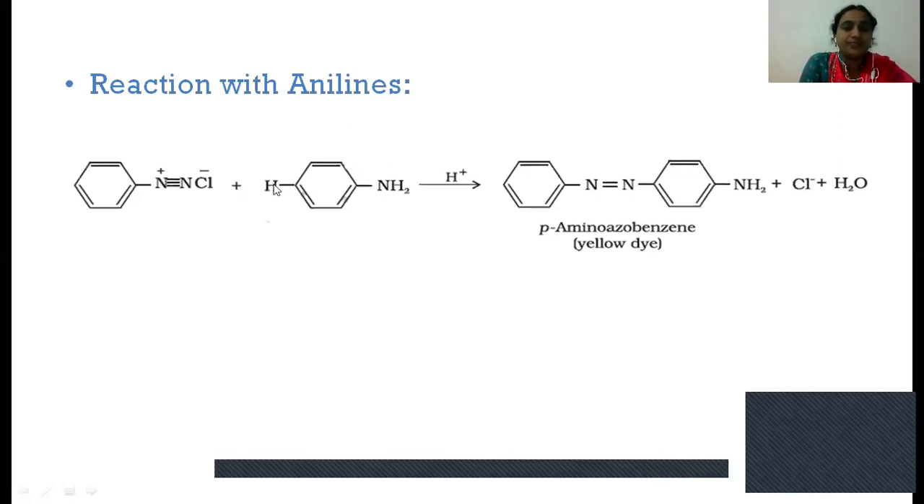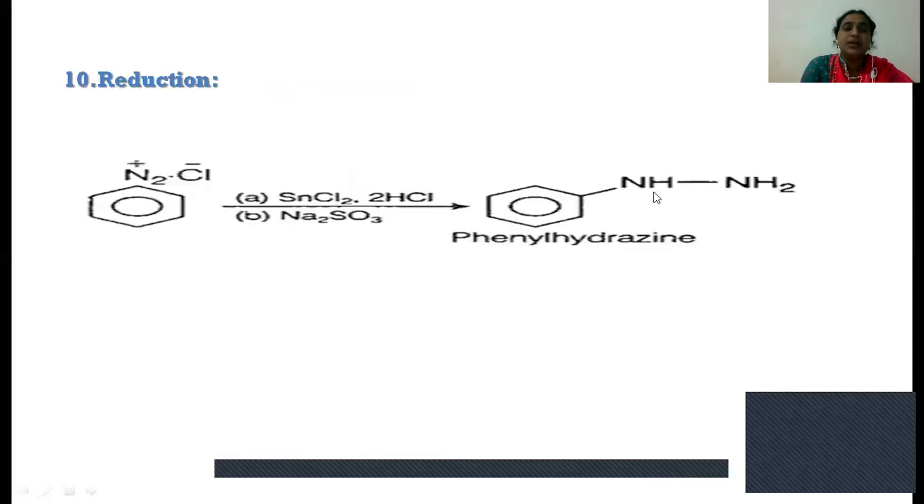So here also, by removing H plus and Cl minus as HCl, it produces the azo compound. This compound is called para amino azobenzene. So these are a few reactions of benzene diazonium chloride.